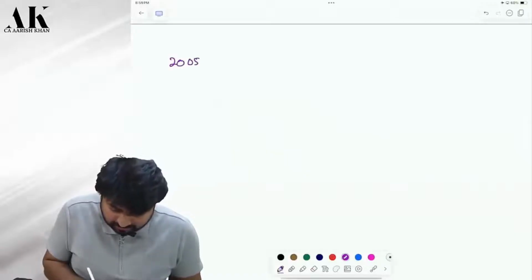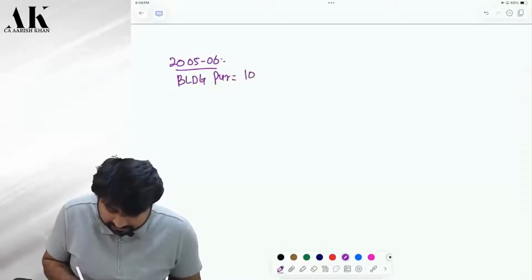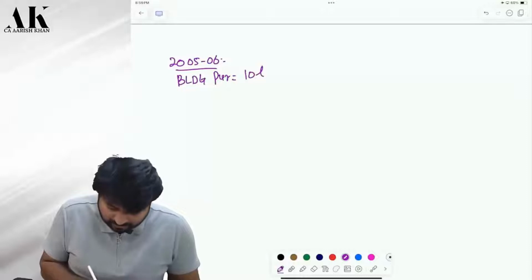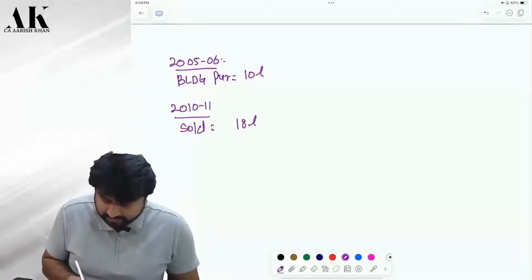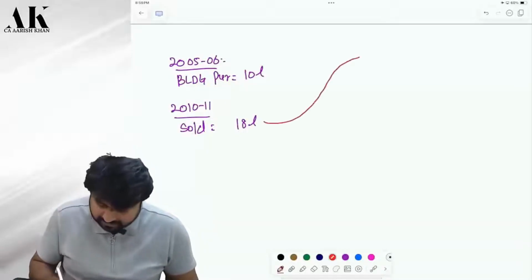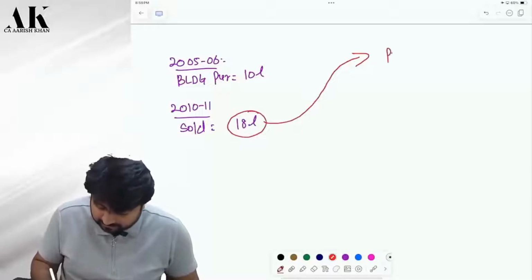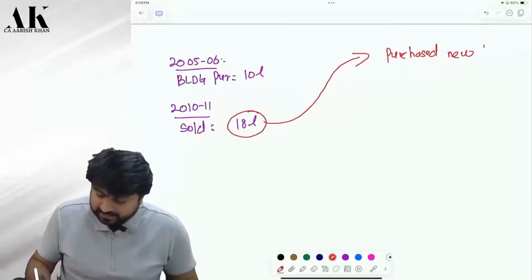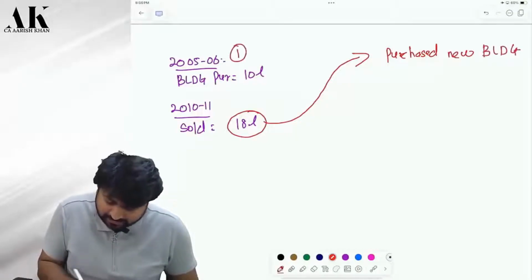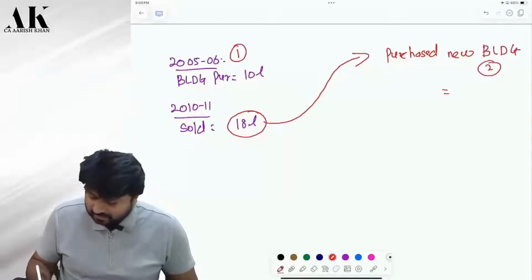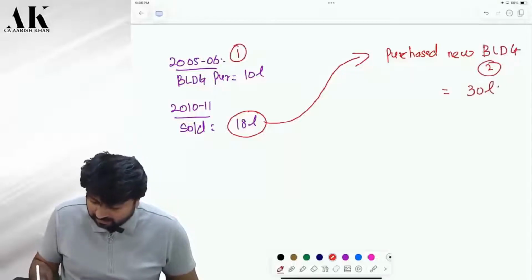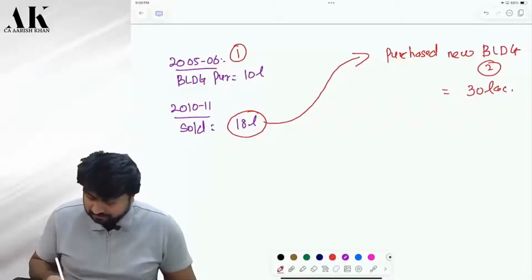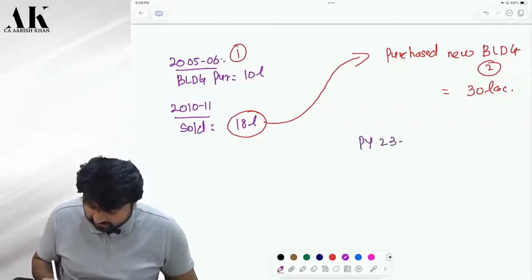Say in 2005-2006, you purchased a building for 10 lakhs. Now, in 2010-2011, you sold the building for 18 lakhs. Now, with this consideration, you purchase what? Say I purchased a new building. Now, this is the first building, this is the second building. Suppose I purchase this new building for 30 lakh rupees. Now previous year 23-24 has come.